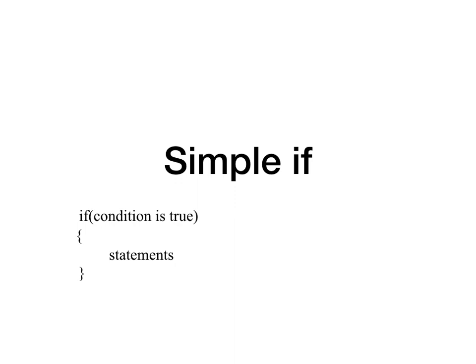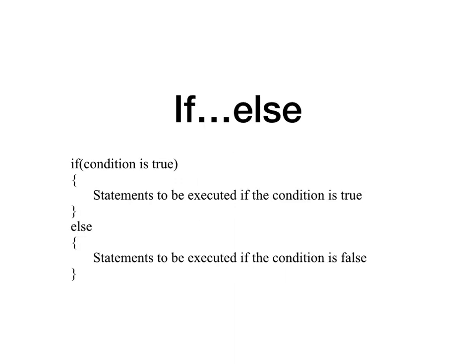In the case of if else, say for example, I want to check whether a given number is positive or negative. What does it mean? If the number is not positive, it is negative. If the number is positive, it is not negative. A number can be either positive or negative, it cannot be both at a time.